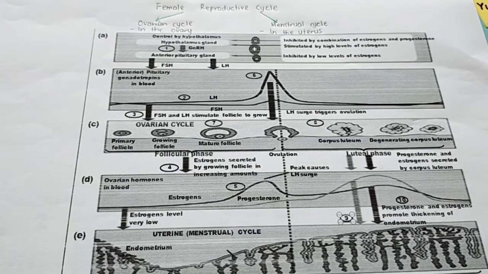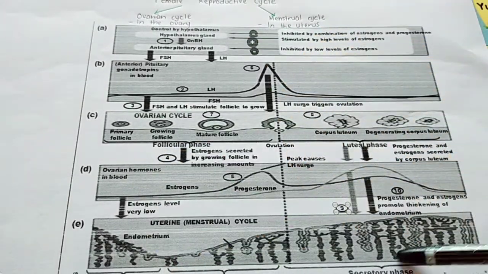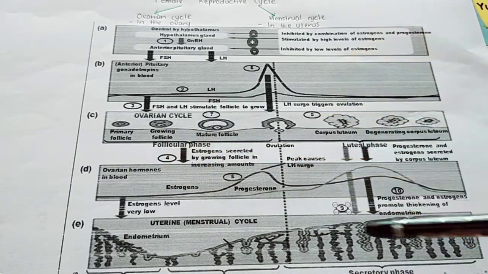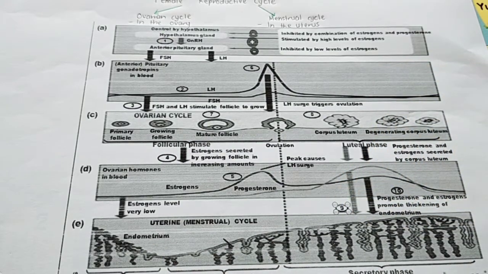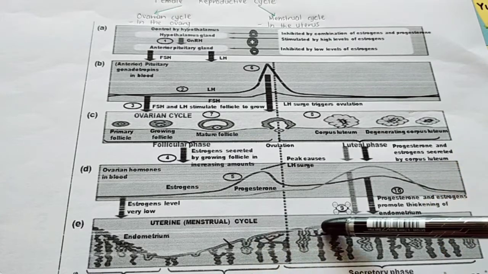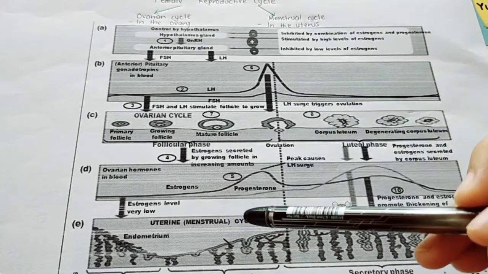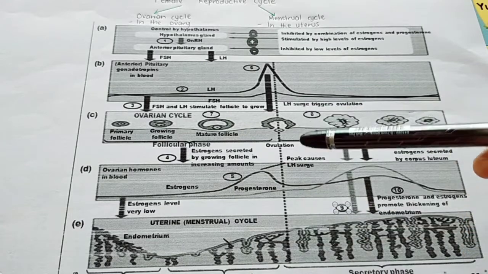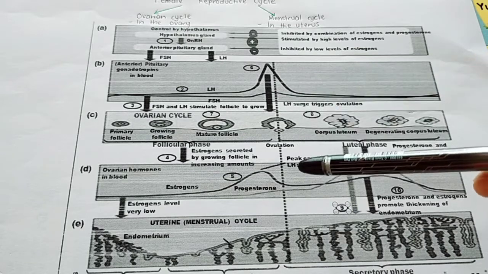Okay, awak mesti kena fokus apa yang saya nak explain selepas ni. If you look at this diagram, this is what occurs in the ovary, ataupun kita panggil dia sebagai ovarian cycle, and this is what occurs in the uterus, or we call it the menstrual cycle. For both the ovarian cycle and the menstrual cycle, you have to know what events occur in both cycles, and also what hormones are involved in both cycles.